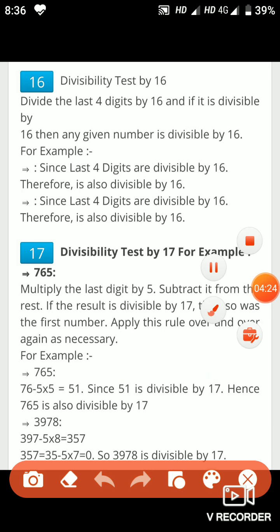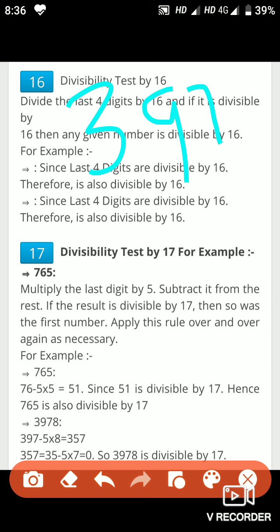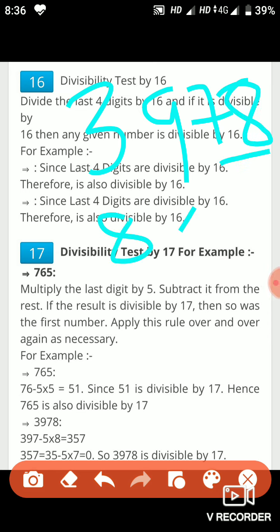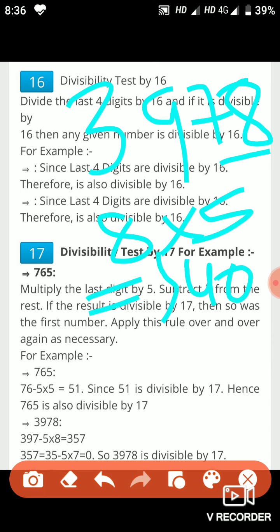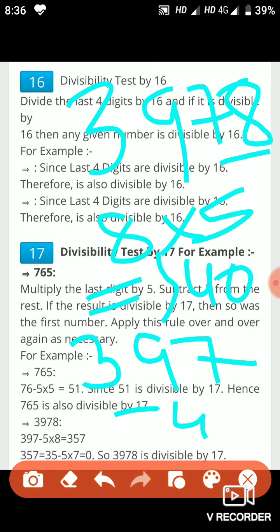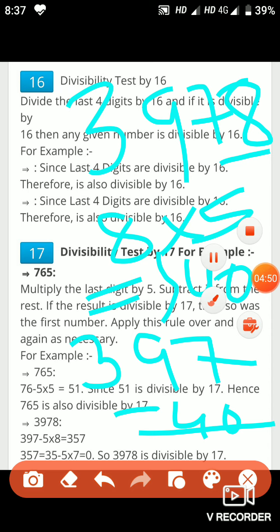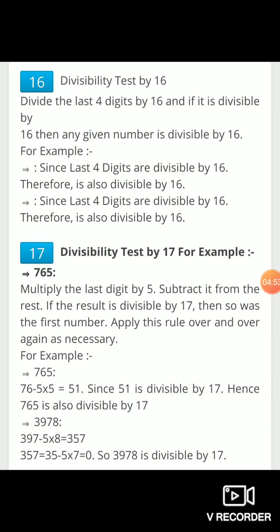Let's consider one more example. 3,978 is the number. The last digit is 8. 8 times 5 gives me 40. 40 is the product. Now let's subtract the product from the remaining digits, 397. We subtract 40 from 397, and we get the answer 357.